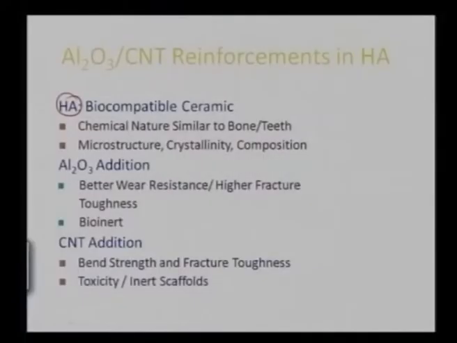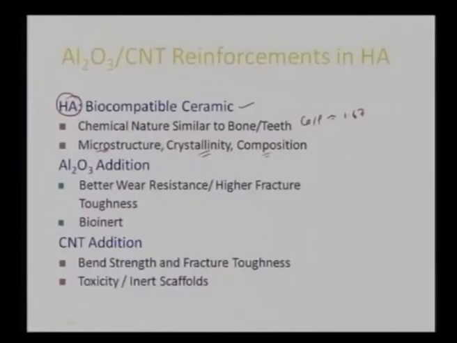The biocompatibility of hydroxyapatite can't be understated. It is a highly biocompatible material. It has a chemical nature similar to that of bone and teeth because its calcium by phosphate ratio is approximately 1.67, which is found naturally in apatites. And again, depending on its microstructure, crystallinity and composition, it can highly affect the properties of a composite. So we need to control and retain the initial ingredients of hydroxyapatite in terms of its crystallinity, microstructure and composition, and without altering them, we should be able to tap it in the final implant material that we synthesize.